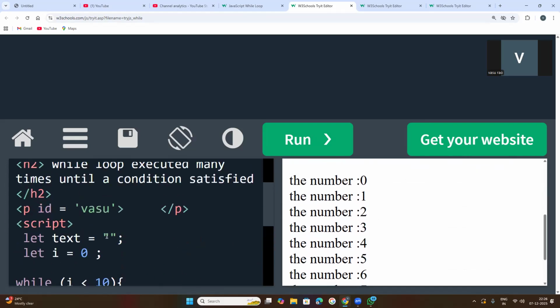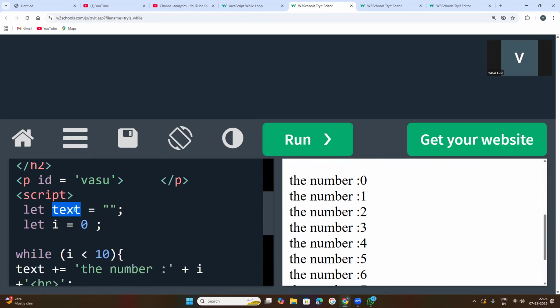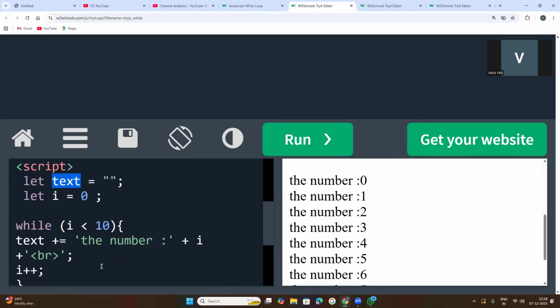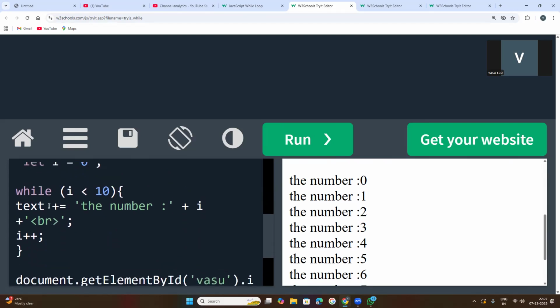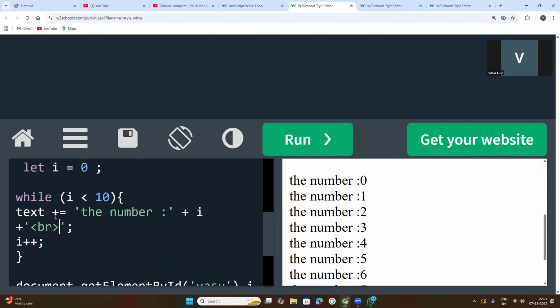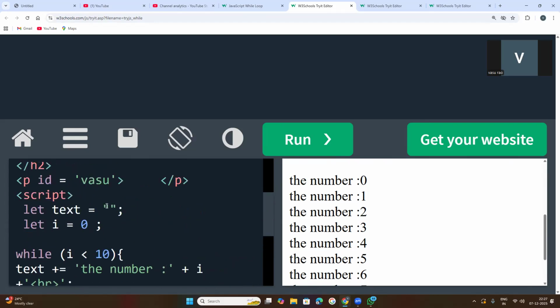Try to understand a little bit. This text is empty. This variable text can be any name, XYZ, it doesn't matter. Any XYZ variable name, and the same variable name we will call in the while loop, because all those numbers will be stored in this empty variable.